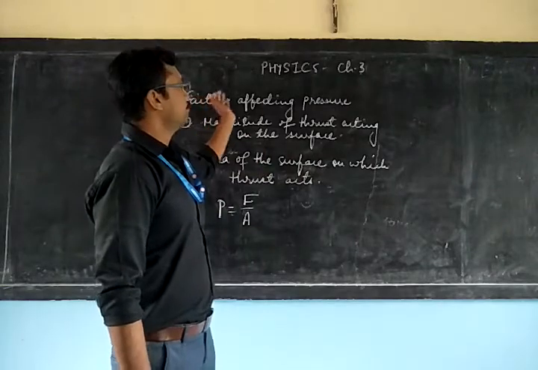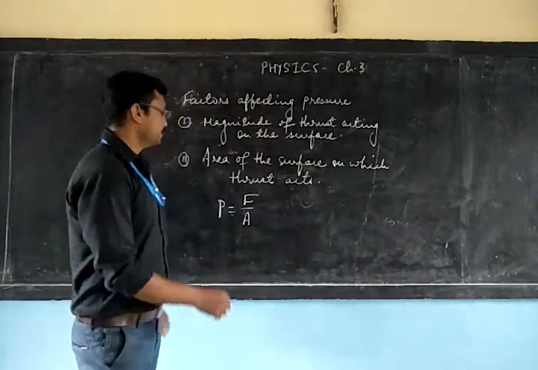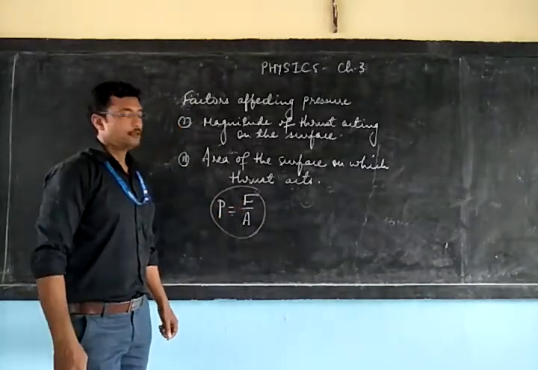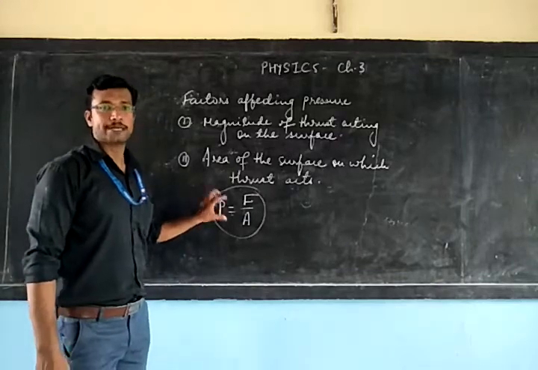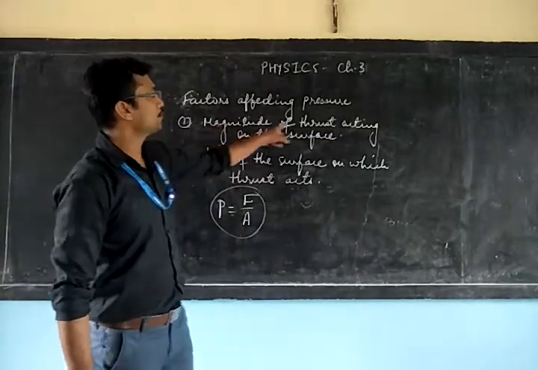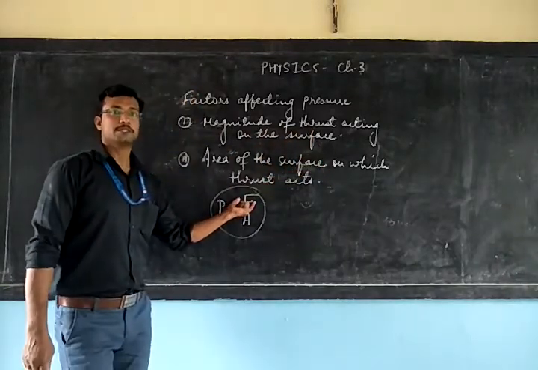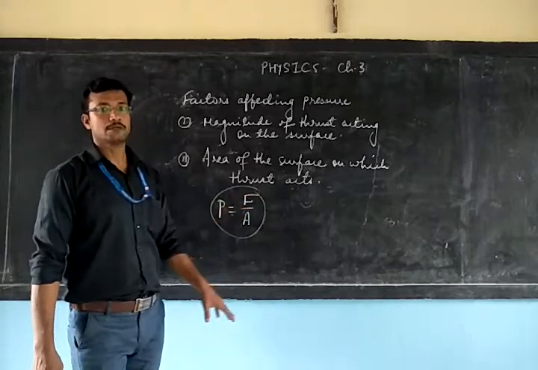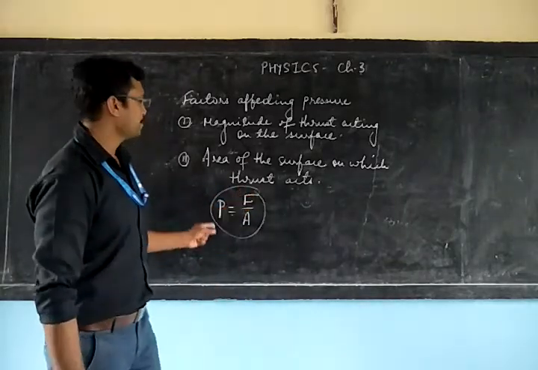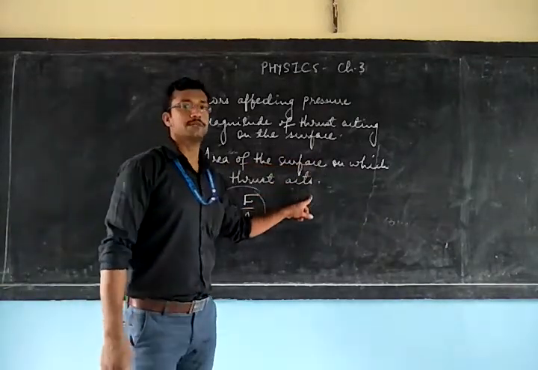Next is factors affecting pressure. As we have already seen, pressure is equal to force upon area, which means pressure depends on two factors. The first is the magnitude of the thrust or the force acting on the surface. At the same time, pressure also depends on the area of the surface on which the thrust acts.